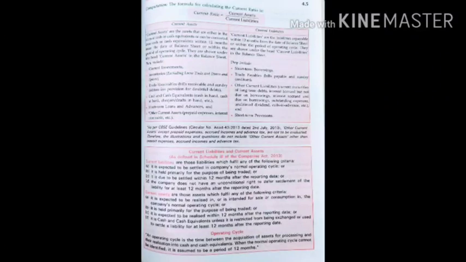Now, what are current liabilities and current assets as defined in Schedule 3 of the Companies Act 2013? Current liabilities. It is expected to be settled in the company's normal operating cycle, or it is held primarily for the purpose of being traded. It is due to be settled within 12 months after the reporting date, or the company does not have an unconditional right to defer settlement of the liability for at least 12 months after the reporting date. So these are the current liabilities.